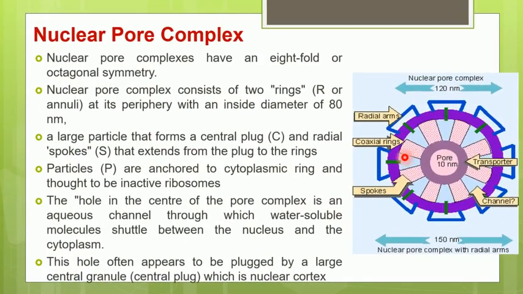You could see there are 8 spoke-like structures also present in the structure of this nuclear pore complex, and these spoke-like structures are called radial spokes. So you have a double ring structure, and these two rings are called R rings. These spoke-like structures are called spokes or radial spokes. At the center you have a minute pore which is plugged with a large central granule, also called a central plug, which is nothing but a nuclear cortex.